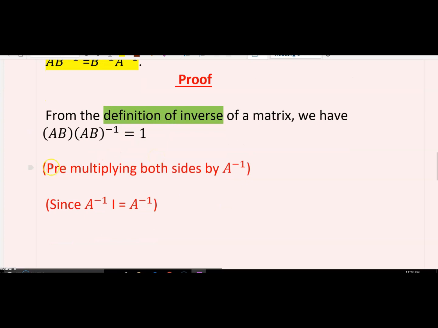Now, the first step is pre-multiplying both sides by A inverse. So let's multiply with A inverse here.